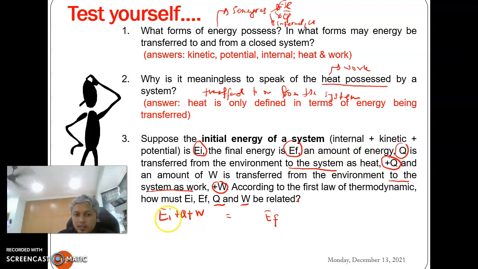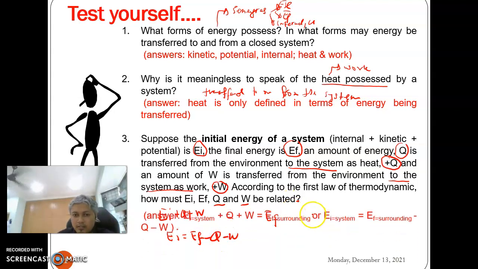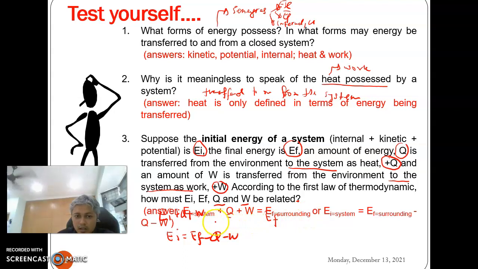This is the initial energy. The initial energy gains more energy through Q and also W. That's why we put them here. Or we can also rearrange this formula, it will become EF minus Q minus W.